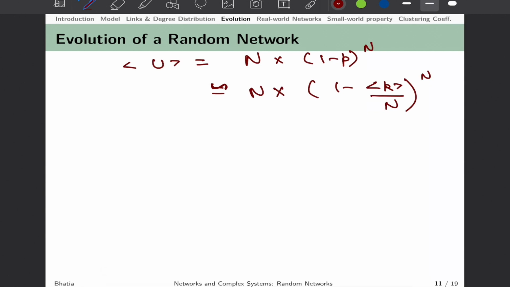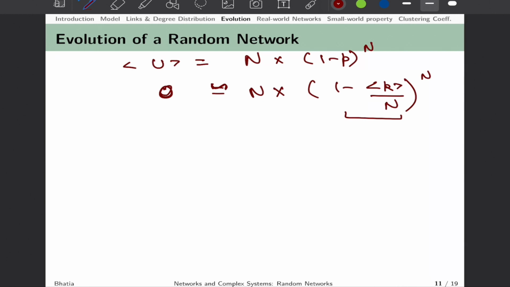So now let us say that we want to calculate the average k for which this u is equal to 0, and you can clearly see that since n cannot be equal to 0, this particular term has to be equal to 0, which means that p has to be equal to 1, which is a trivial solution, that if everybody is able to connect to everyone, we are going to have a fully connected network.